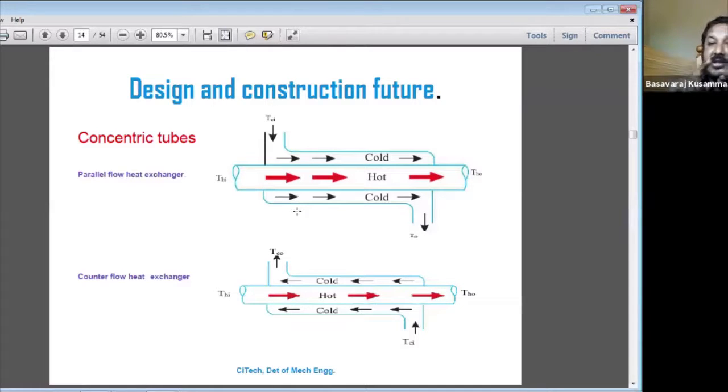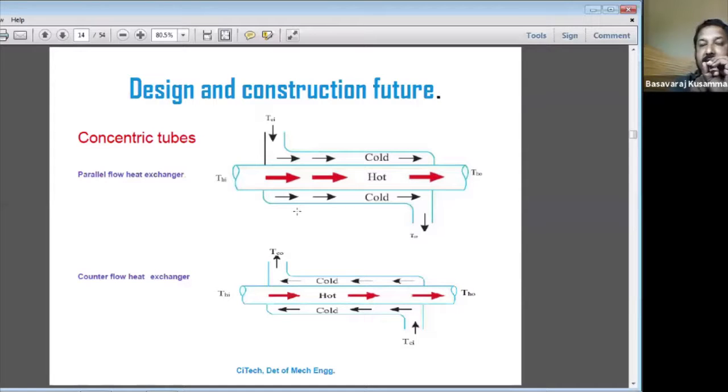In that hollow space, the other fluid is flowing, and heat is exchanged from the hotter fluid to the colder fluid. Suppose the hot fluid is flowing inside the tube. Then in the surrounding space the cold fluid is flowing.